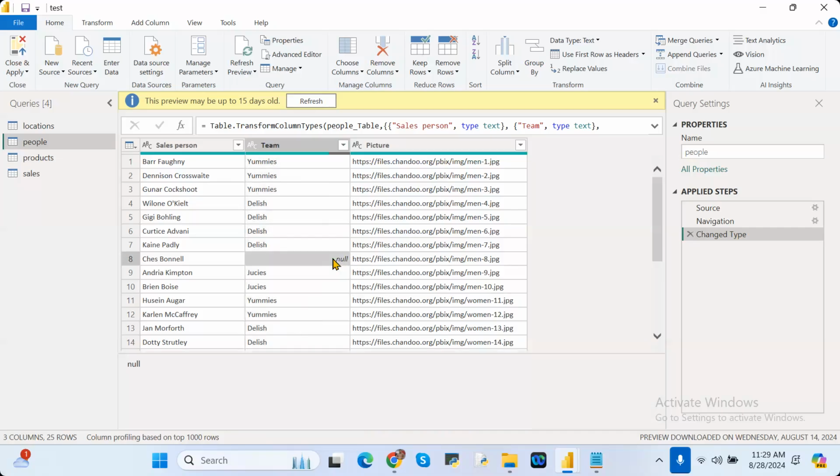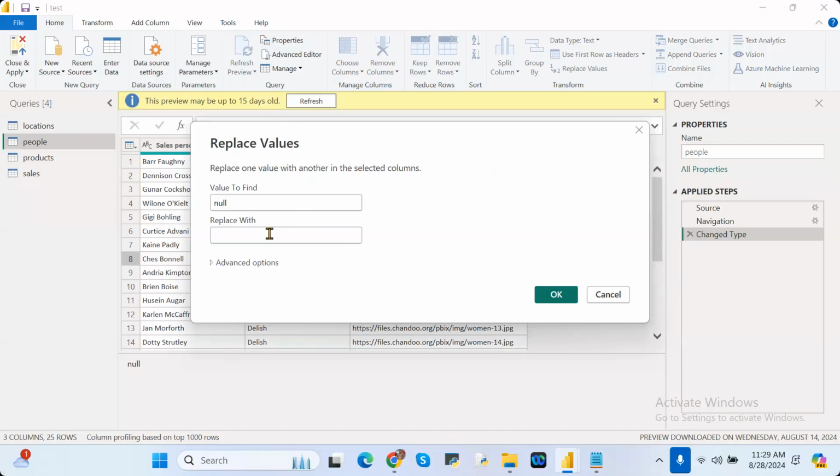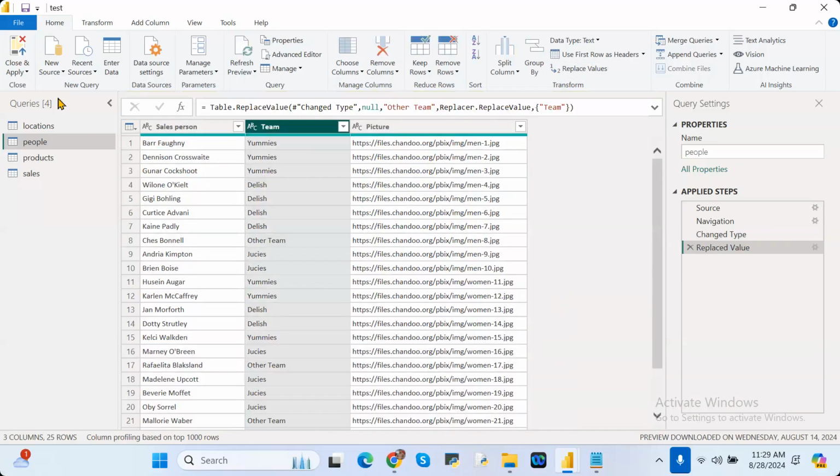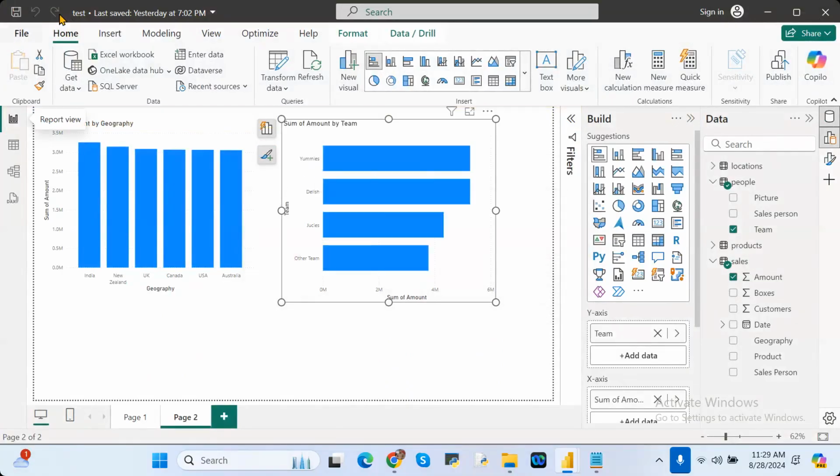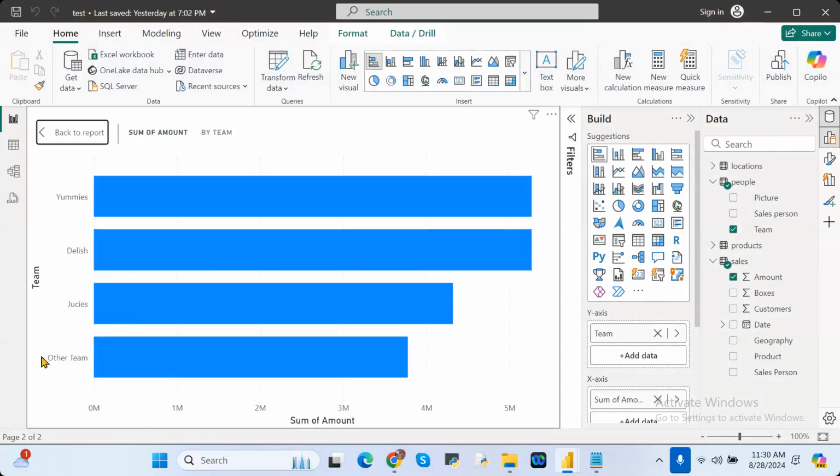I'm selecting a blank cell. After that, just click on Replace. Here, I'm giving "Other Team". Now close this. Now what is showing? In place of blank, I'm giving other text.